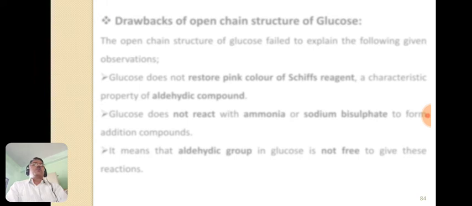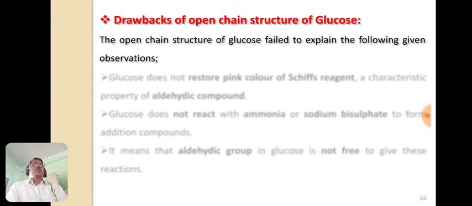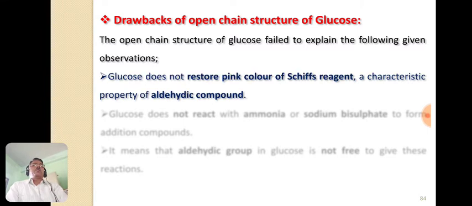Now this open chain structure of glucose has some drawbacks. Now let us see what are the drawbacks of open chain structure of glucose. So let's see, the first drawback is glucose does not restore the pink coloration of Schiff's reagent. The restoration of the pink color of Schiff's reagent is a characteristic test of the aldehyde group, but this test is negative here, as glucose does not restore the pink color of Schiff's reagent.